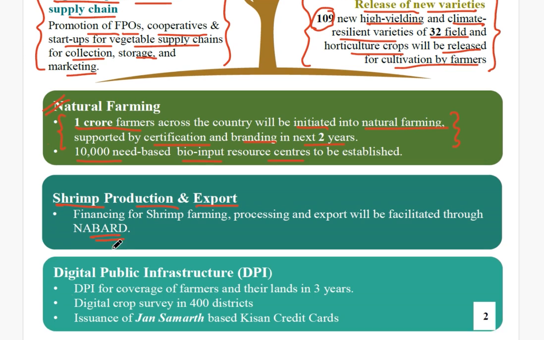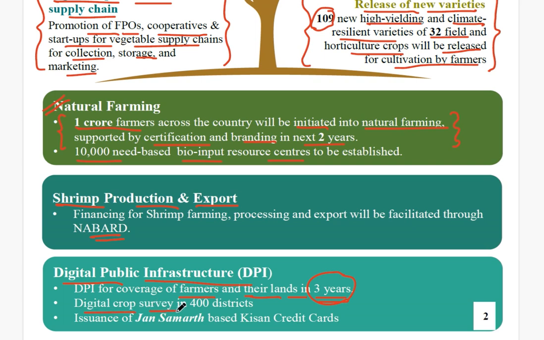And talking about the digital public infrastructure, it is said that DPI for coverage of farmers and their lands will be done in the next 3 years. That means, what is DPI? Digital public infrastructure. That means whatever land is being surveyed, digital survey takes place. Okay, so this would be mapped, and the farmers as well as the government can keep an eye on or monitor the progress of those farmlands and the farmers' progress in production and agricultural activity. So a portal will be maintained under the DPI, and for that this scheme has been taken up in the agriculture sector.